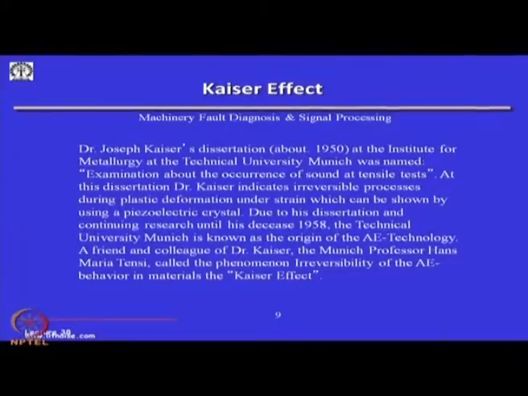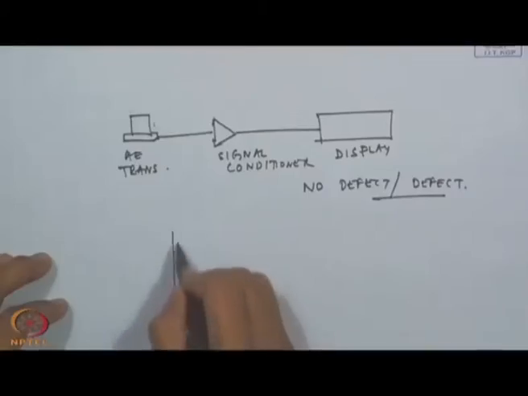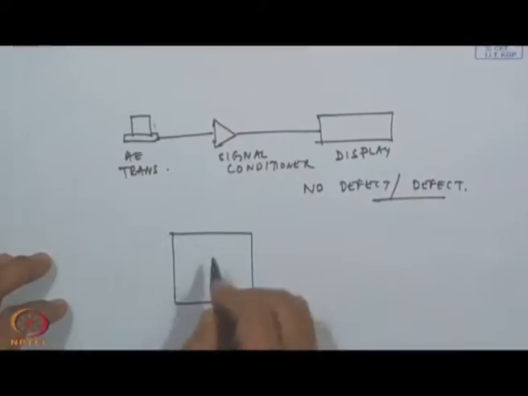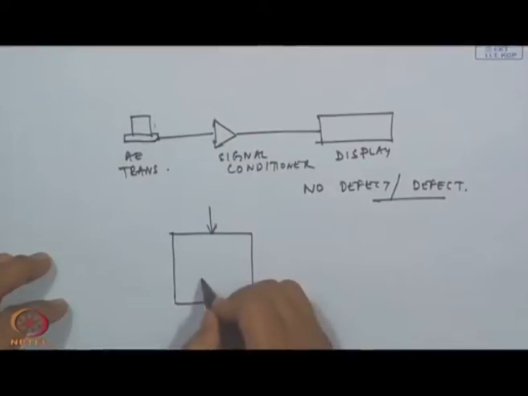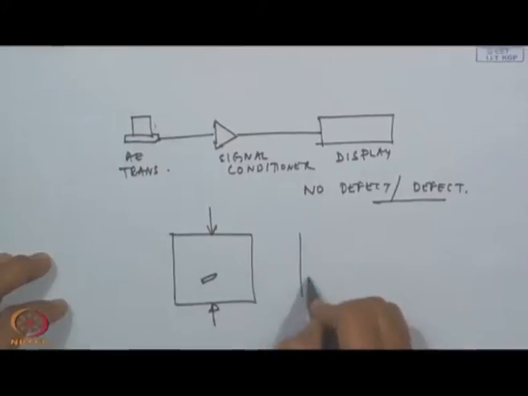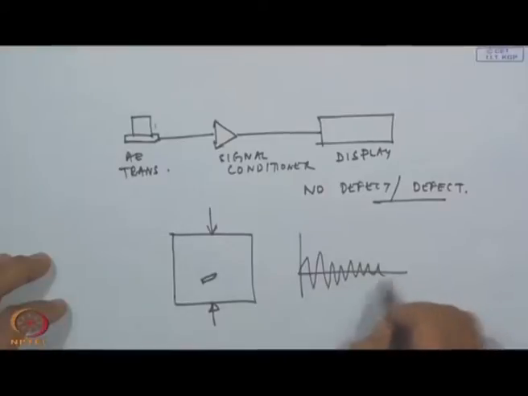For example, just to illustrate the Kaiser effect, suppose I have a machine, it has been stressed, and there is a defect. So, I am getting some acoustic emission signal.